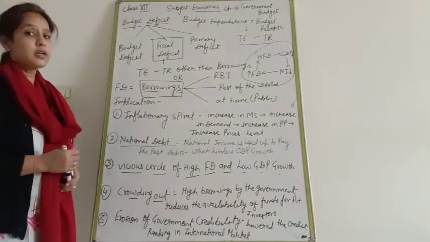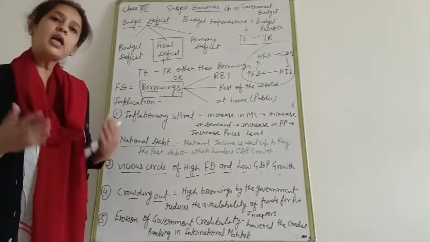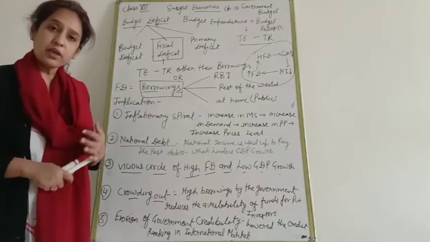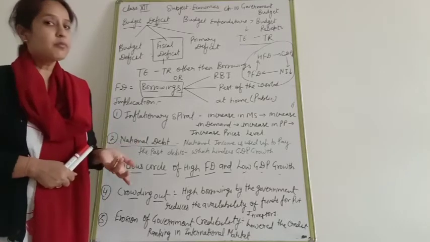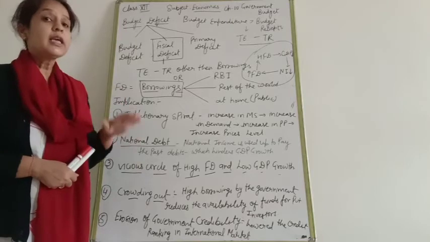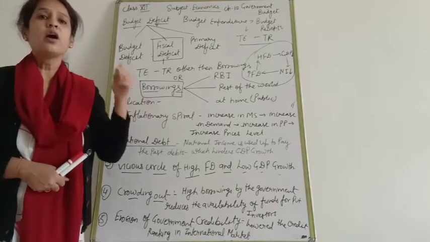Next, that is erosion of government credibility. It means when the government takes loans again and again from the public, from RBI, from the rest of the world, national debt will increase, which decreases the credit ranking in the international market.